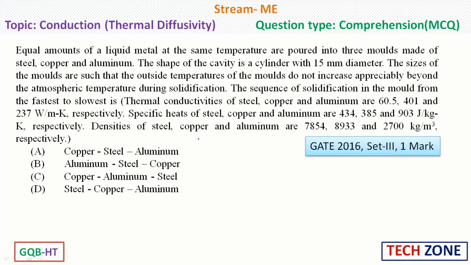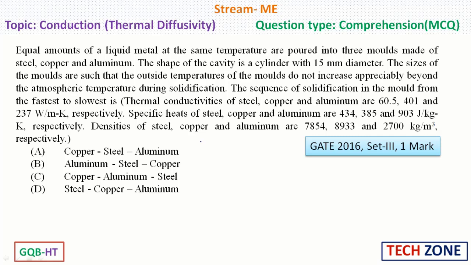Here is the question. Equal amounts of a liquid metal at the same temperature are poured into 3 molds made of steel, copper and aluminum. The shape of the cavity is a cylinder with 15 mm diameter. The sizes of the molds are such that the outside temperatures of the molds do not increase appreciably beyond the atmospheric temperature during solidification. The sequence of solidification in the mold from the fastest to slowest is: thermal conductivities of steel, copper and aluminum are 60.5, 401 and 237 watt per meter Kelvin respectively.